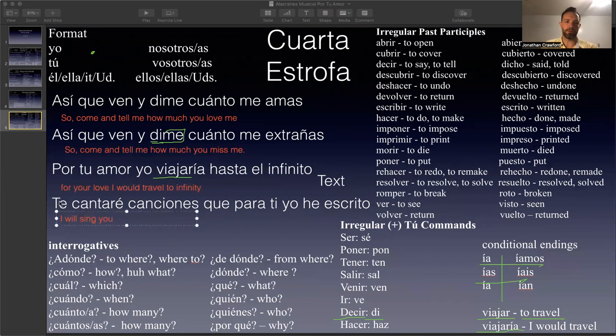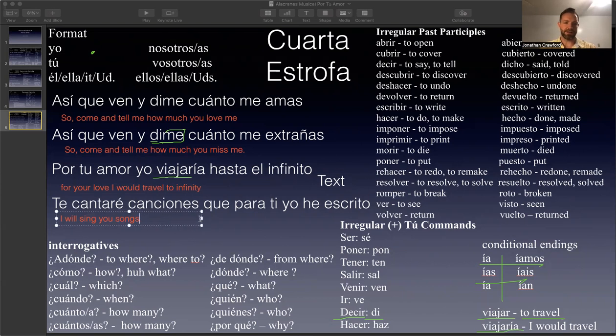It goes before the verb in Spanish, unless for those three reasons that I mentioned before: if it's the infinitive form, or if it's a gerund, or if it's a positive command. Those are the three reasons that it can come afterwards. But if it's not, then it'll go before. So I will sing you canciones. A canción is a song. Canciones means songs. It's plural.